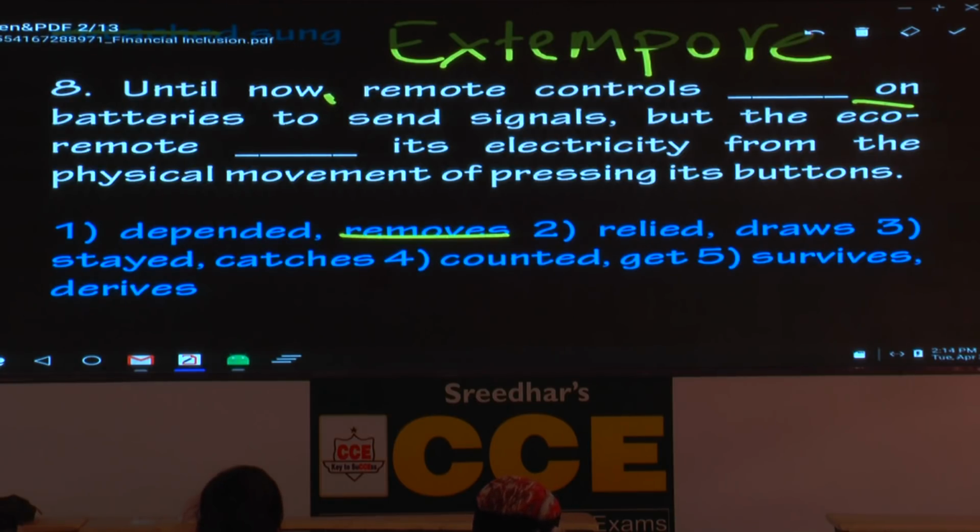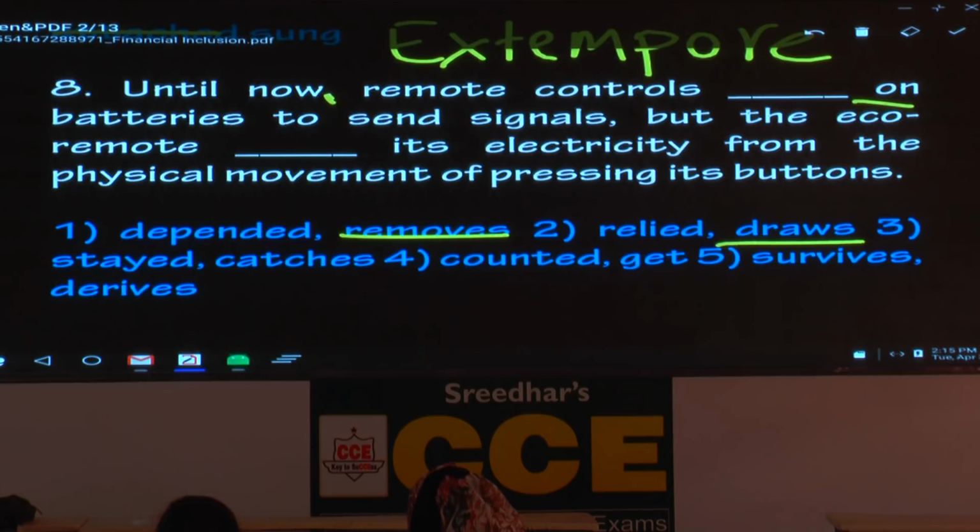Relied on batteries, but the eco remote draws its electricity. Please underline the word draw, draws. It has got two different meanings. Please write the meanings of the word draw. One goes with, first to write the word draw, brackets you write painting, related to painting. And write the combination draw a landscape, draw a picture.